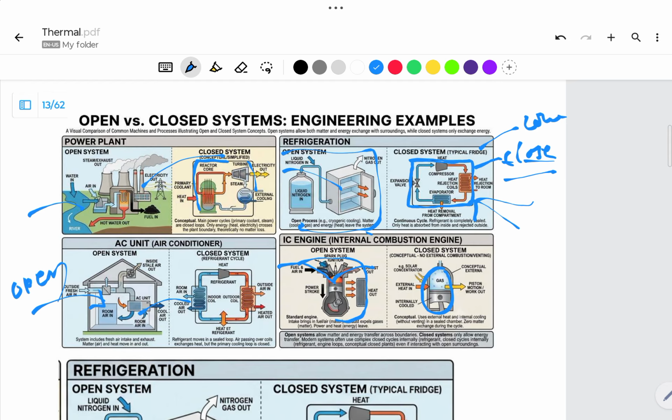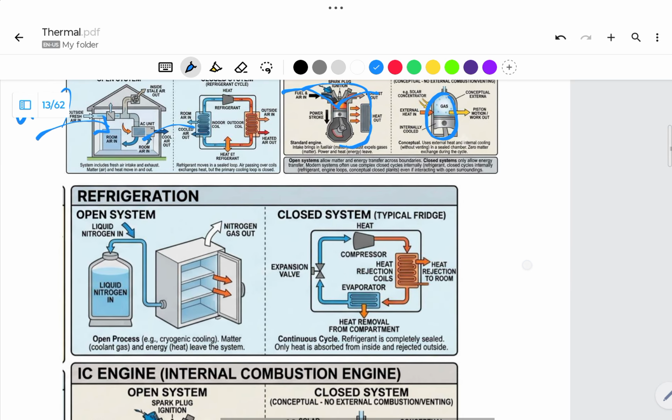The fridge you can consider as open, but the process happening here is closed, because the refrigerant liquid circulates inside this circuit only. No other refrigerant liquid is added. The same liquid remains there.